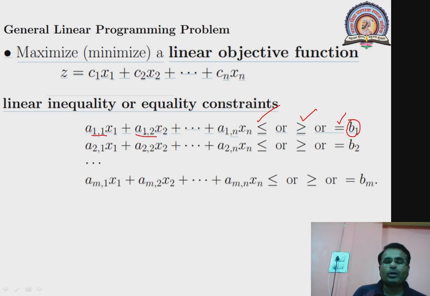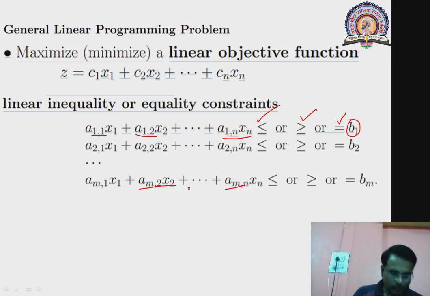A12 is the coefficient of the second variable in the first equation. A1n is the coefficient of the nth variable in the first equation. Similarly, what is Am2? It is the coefficient of x2 in the mth equation, or Amn, the coefficient of xn, that is the nth variable in the mth equation or mth inequation.